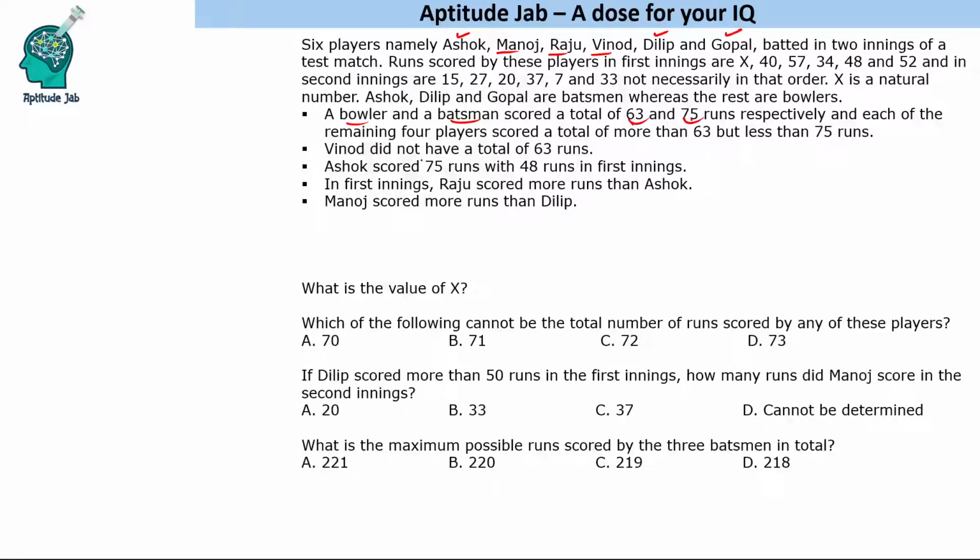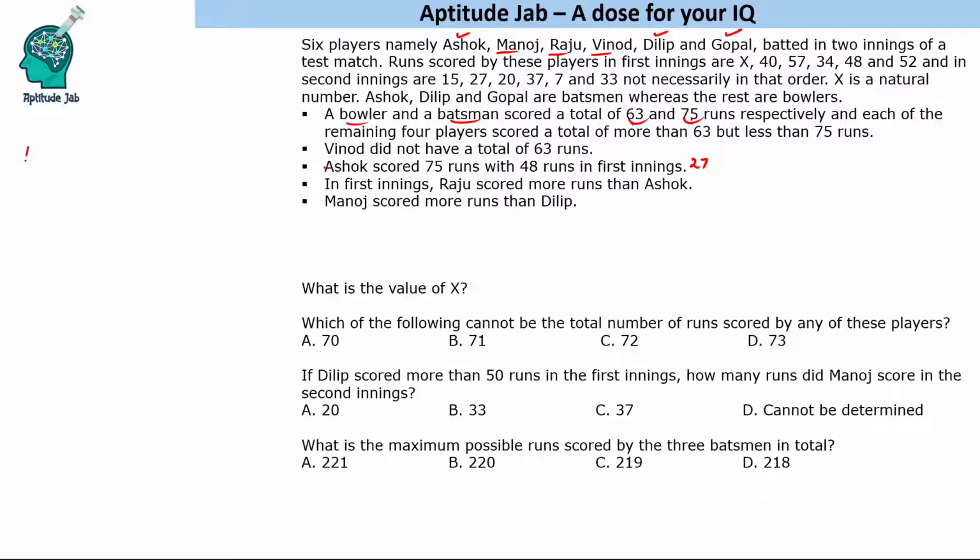And if you see the further conditions, one statement which is obviously the starting point is Ashok scored 75 with 48 in first innings. So second innings it will be 27, right? That gives you 75. So 2 scores are already known out of this. Let us formulate a table using this condition and the remaining conditions to solve the question.